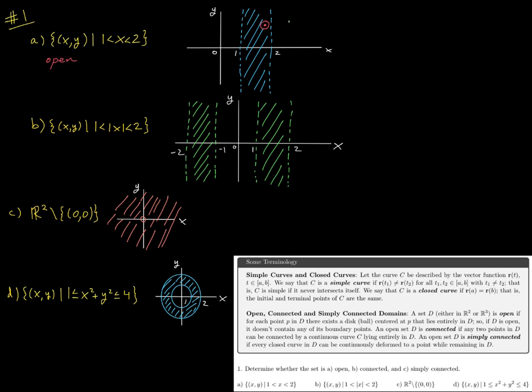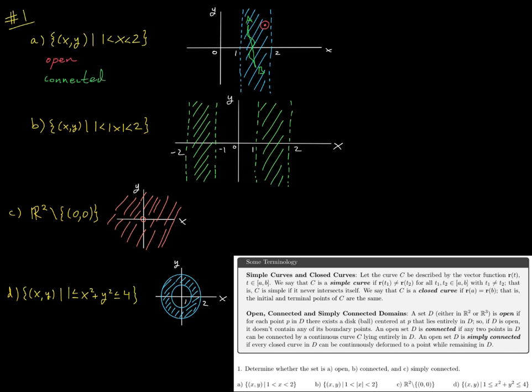Is it connected? Well, if I choose any 2 points, A and B, in the region, is it possible to connect those 2 points with a continuous curve that lies entirely within the region? Yeah, it certainly is. I could take the straight line segment from A to B, or a more creative path like this, but there's at least one path. That's what really matters. And so this is a connected set.